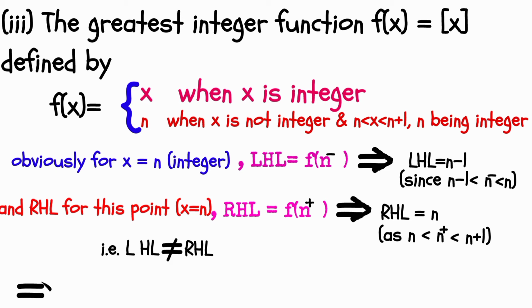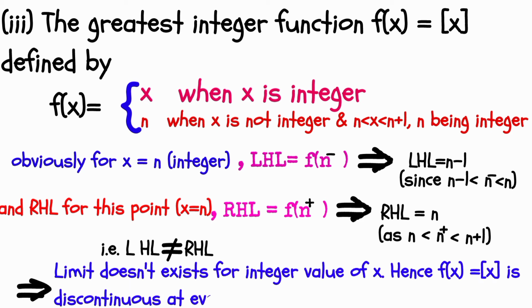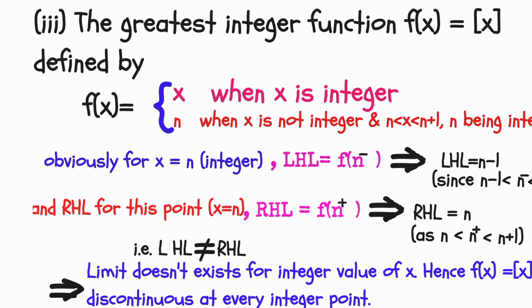This implies the limit does not exist for the integer value of x, hence f(x) equal to greatest integer function is discontinuous at every integer point.